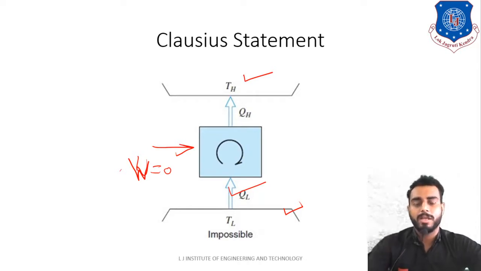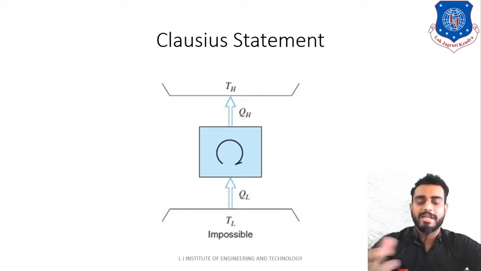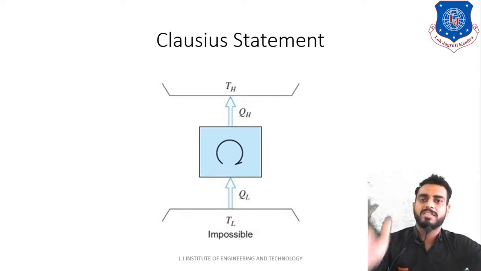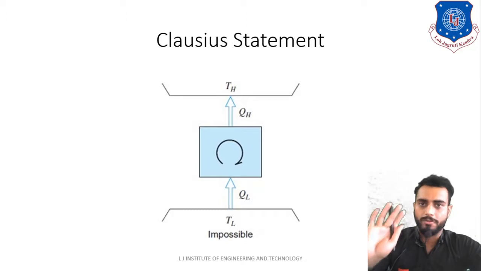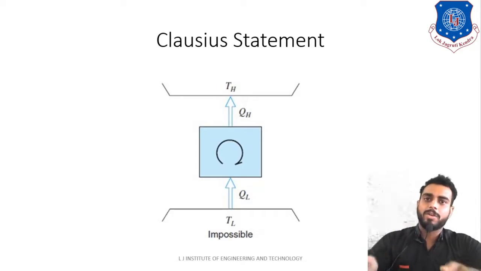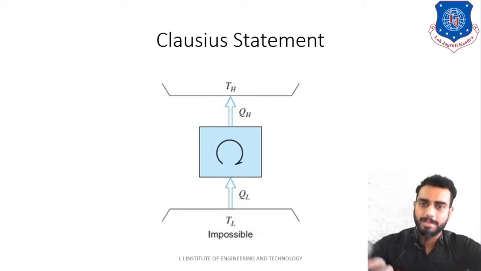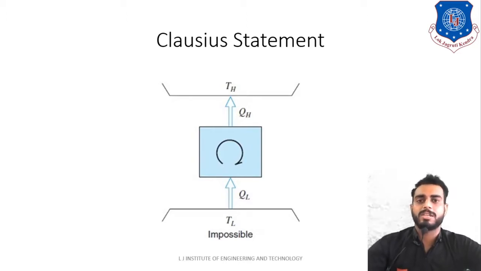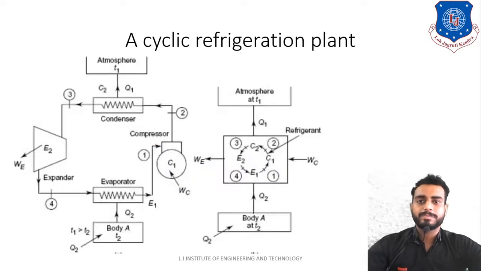Practically, just assume that your refrigerator at home, the supply to the refrigerator is switched off. Still your milk or water which is present in the refrigerator is getting cold. Is it possible? No, it is not possible. So that is what the statement of Clausius is, or it is also known as second law statement of Clausius. Clear? Now let's move further.